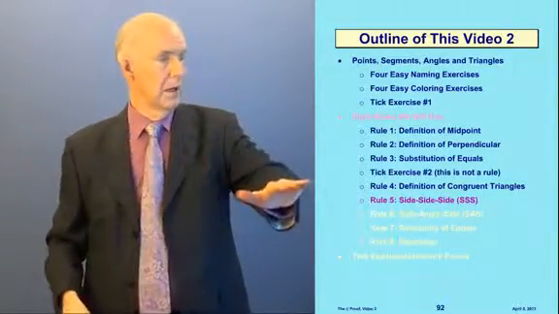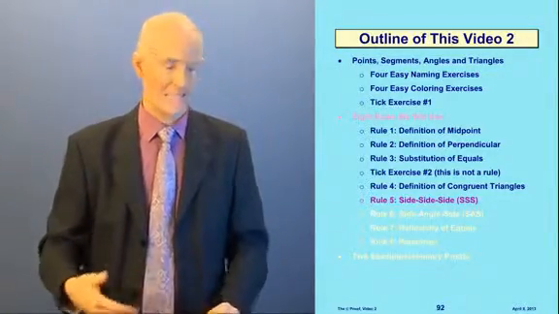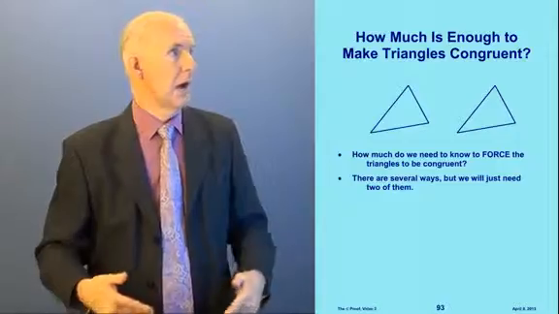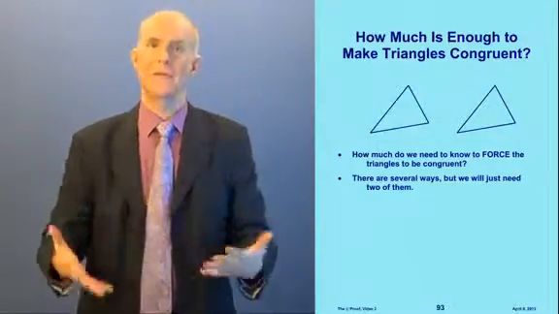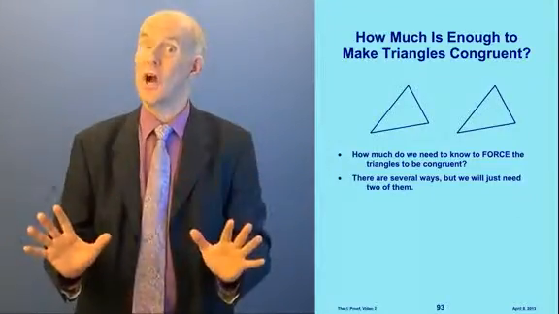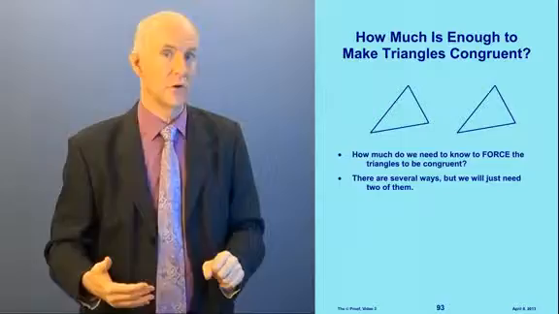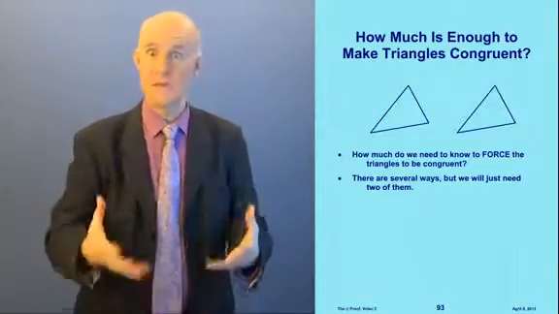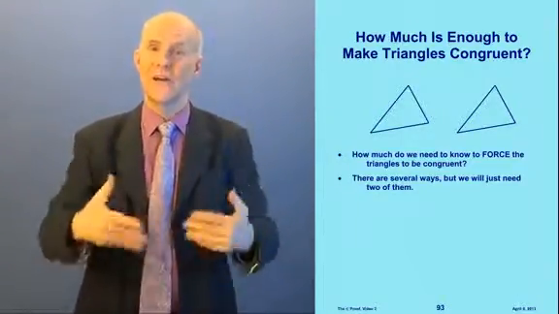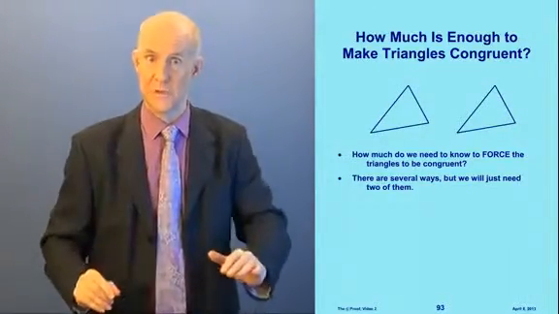So now we're going to go on to our next rule, rule number 5, which is called side, side, side. Now, how much is enough to make two triangles congruent? If we have 2 triangles here, but we don't know they're congruent, how much does it take to force them to be congruent? Now, if this was a geometry class, I would take quite a bit of time to go through this and show you how this works. I don't have time in these videos, so I'm just going to jump to what the answer is.